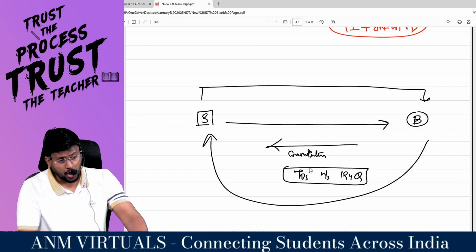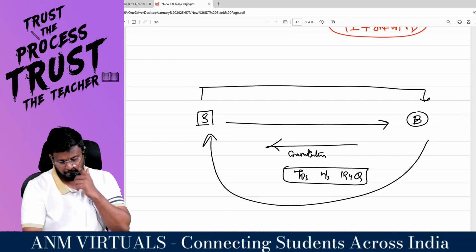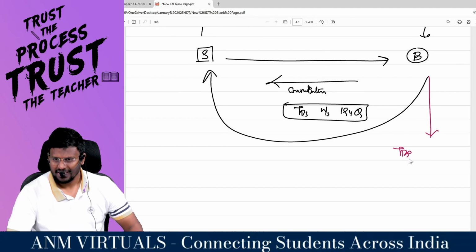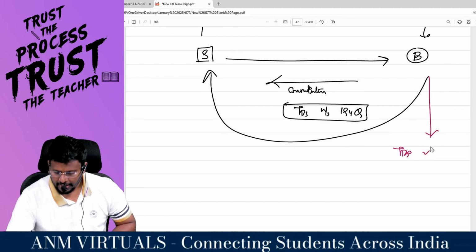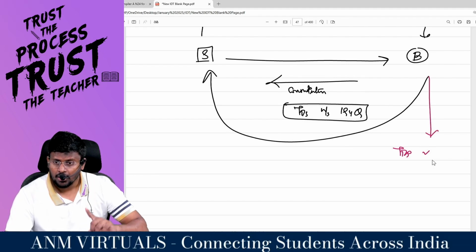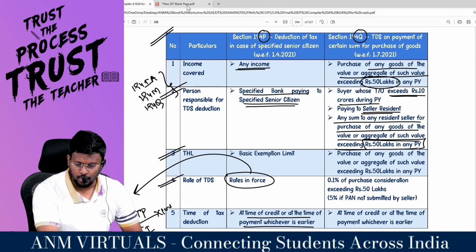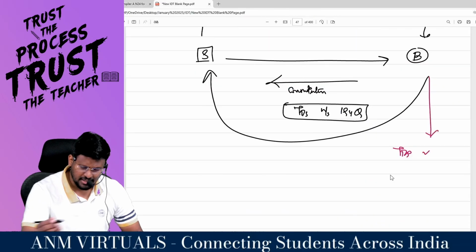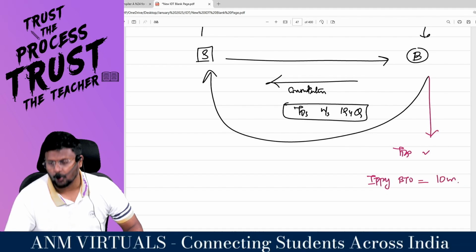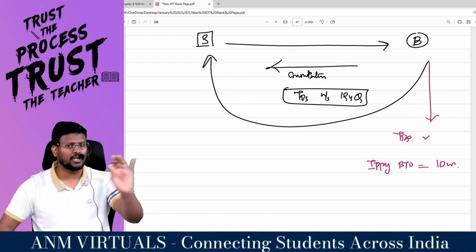In order to attract 194Q, certain conditions have to be satisfied. Is this buyer going to deduct TDS? Yes. In order to attract TDS in the hands of the buyer, condition number one: the buyer's turnover exceeds 10 crore during the previous year. That means in the immediately preceding previous year, the buyer's turnover should be more than 10 crore.